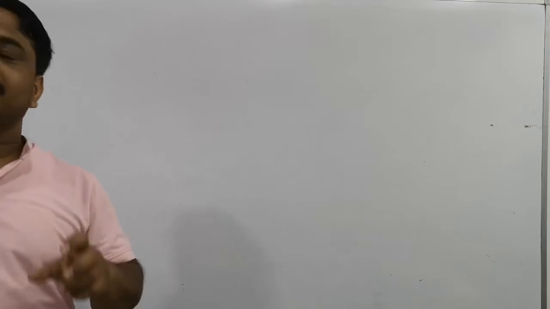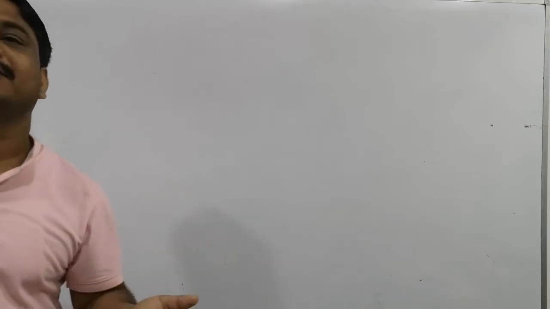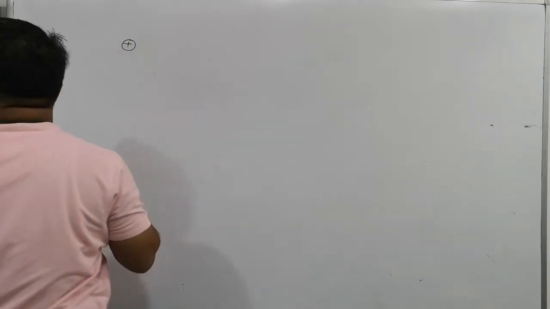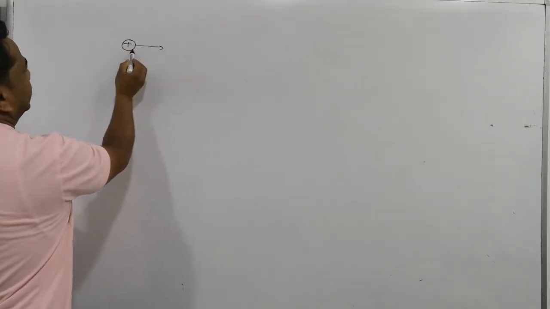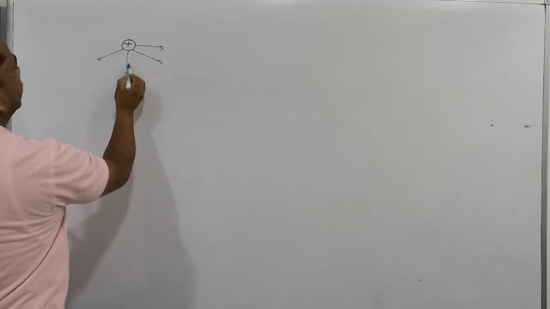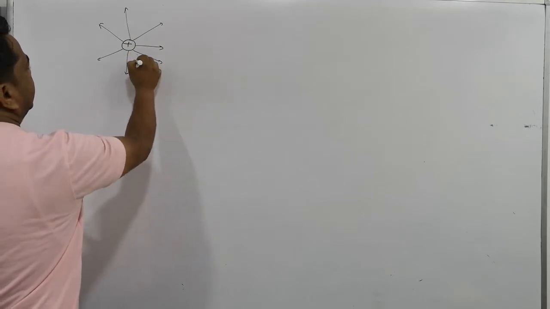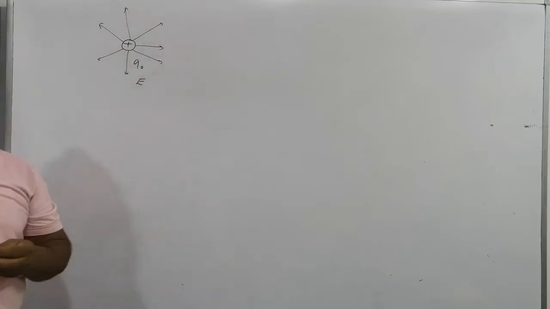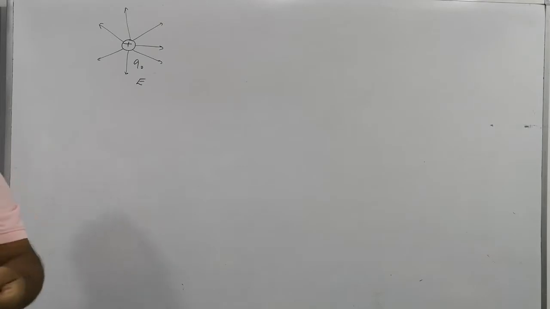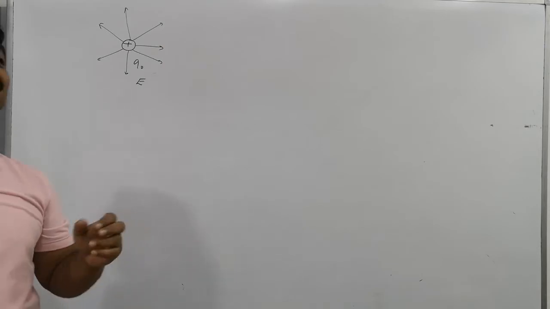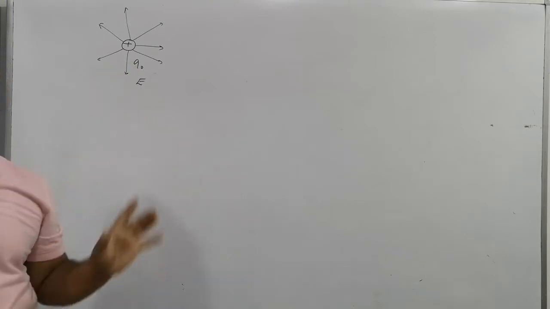What is the electric field? Simply, the electric field is the impact of the charge. Suppose there is a charged body here. Around the charged body, the impact of the charge can be experienced. This region is said to be the electric field. The meaning of electric field is the region around the charged body from where we can experience its impact, and the impact means force. Is that clear? This is said to be the electric field.